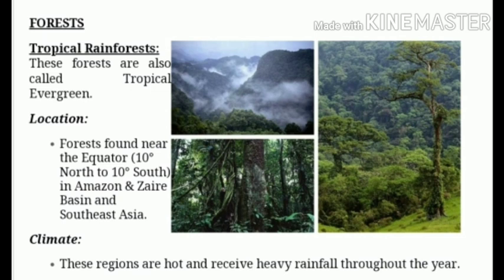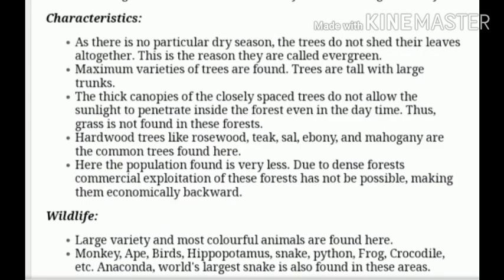So first of all, we will learn about the tropical rainforest. These forests are also known as tropical evergreen forest. They are located near the equator, and the climate of these areas is very hot and they receive heavy rainfall throughout the year. Because there is no particular dry season in that area, the trees do not shed their leaves altogether, and the forests always appear green. That's why the forests are known as evergreen forest.